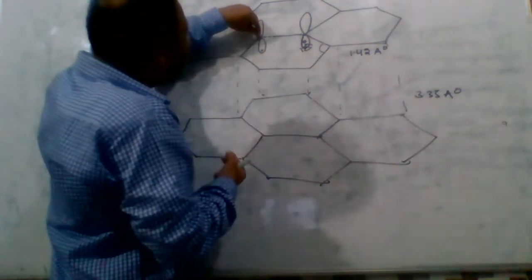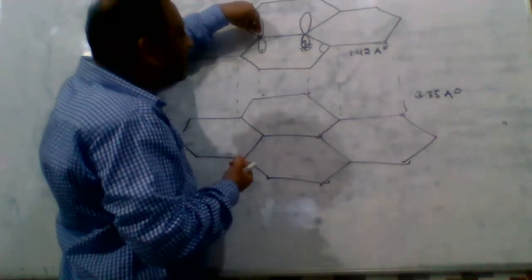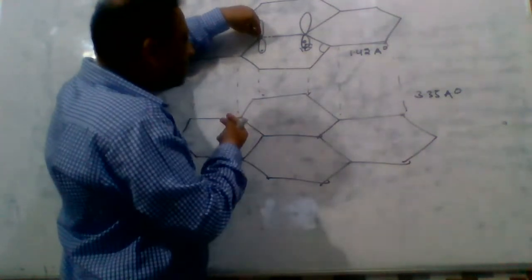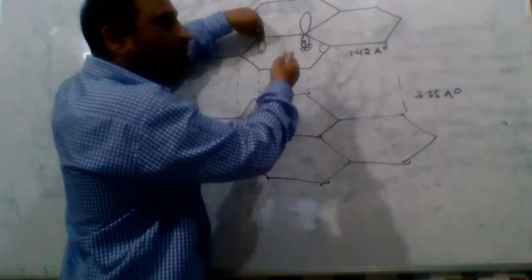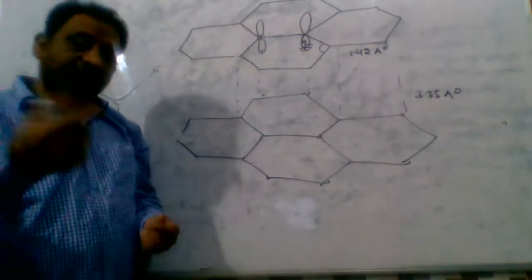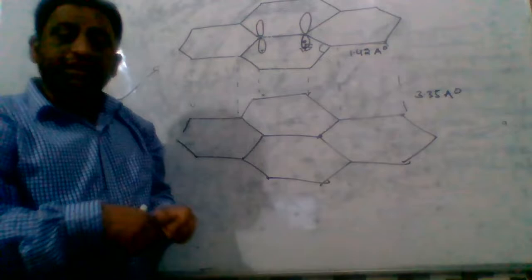Due to the presence of free electrons at each carbon, graphite allows electric current to pass through it. Graphite is a good conductor of electricity due to the mobility of free electrons.